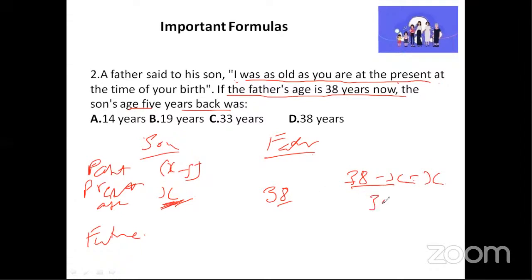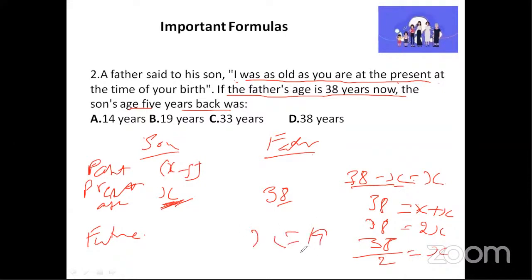Now 38 is equal to, if you send minus x that side, it will become x plus x. 38 is equal to 2x, which means this 2 will come down. x is equal to 38 by 2, which is nothing but x is equal to 19.